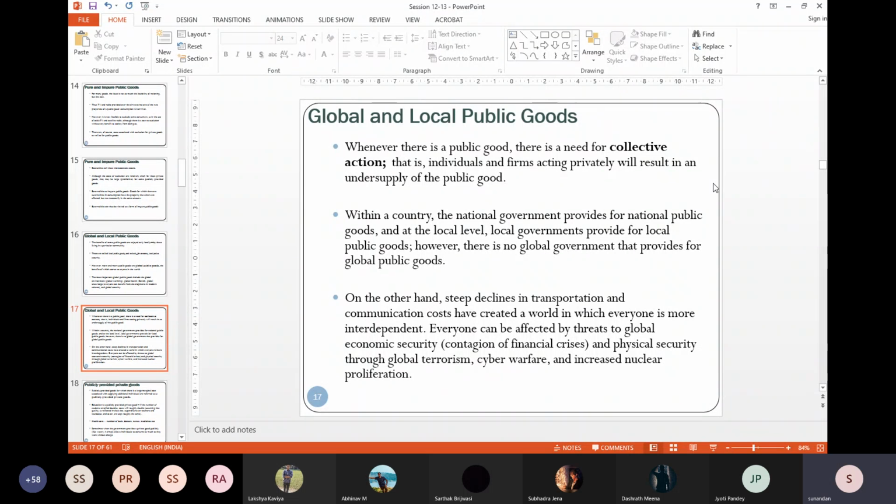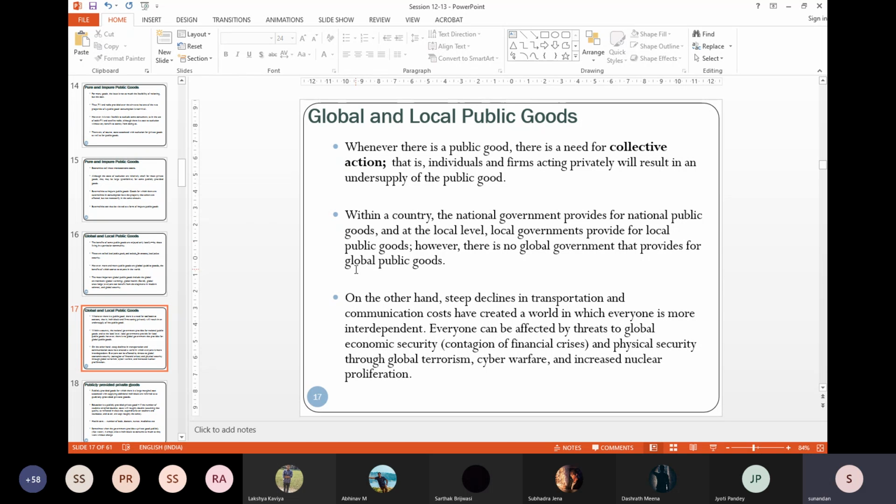It's very simple. Now, national governments are there which provide national goods, local governments provide some local goods. The problem is, there is no one who provides global public goods.